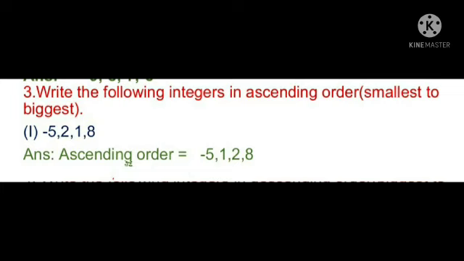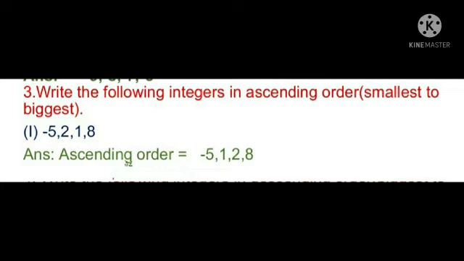So once observe the given numbers, we should arrange into ascending order. Let us think of the number line, which numbers are on the right side and which numbers are on the left side. Once recall that. Okay children, so for that we can easily write the ascending order. Just imagine the number line and locate the numbers -5, 2, 1, 8, where each is in which position. Then is it clear? I think okay.